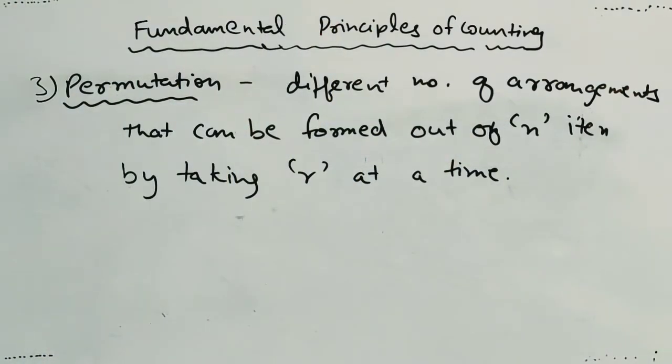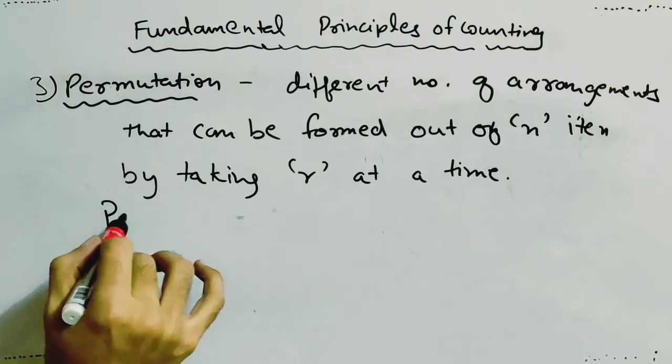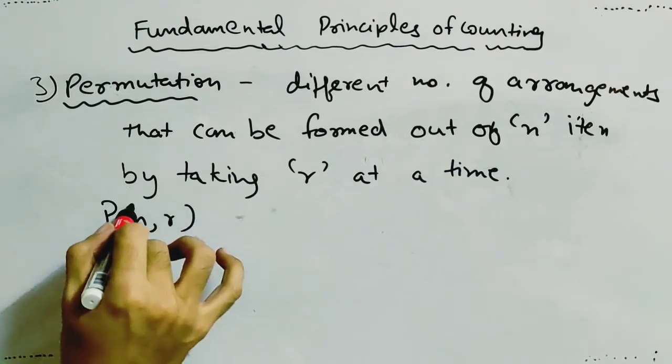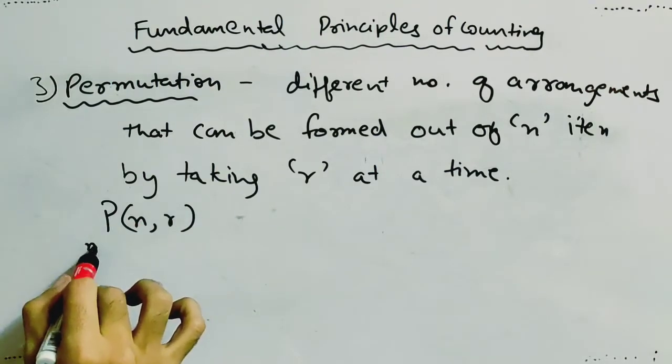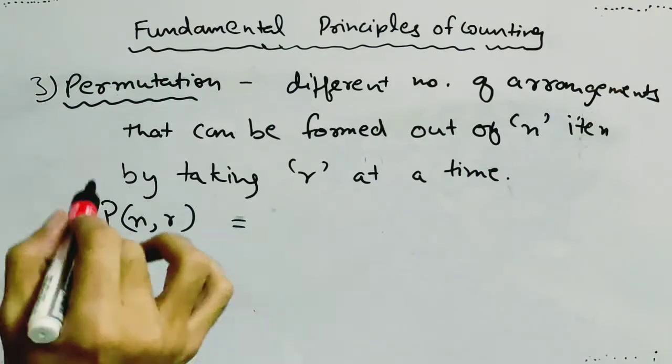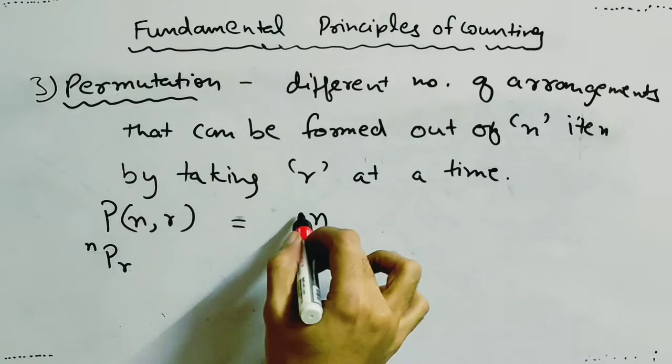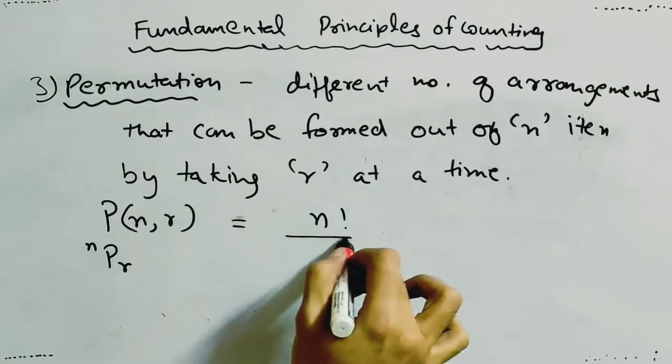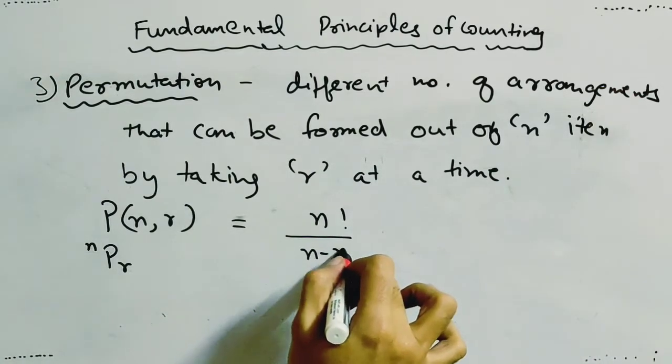It is denoted as PNR or NPR, and the formula to calculate it is given by n factorial divided by n minus r factorial,